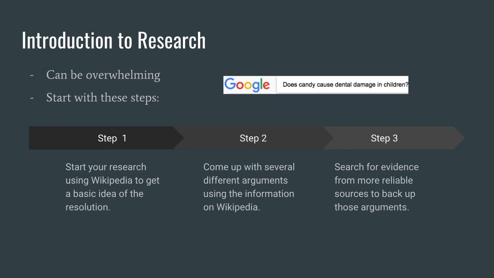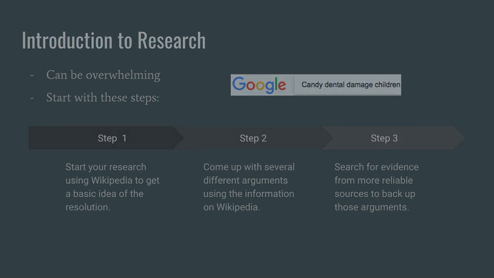It would be much better to search up candy dental damage children, which contains less distracting words, but still tells the search engine what we want. Every debate case contains arguments for or against the resolution. These arguments will also contain something called a warrant. A warrant is a reason why the argument is true. Most often, the warrant will be a quote or a statistic from a reliable source.